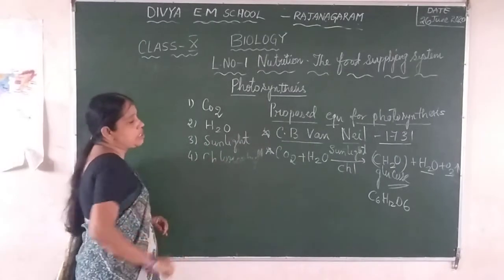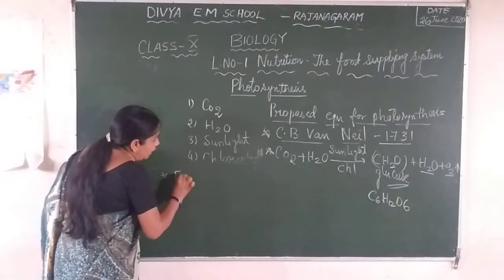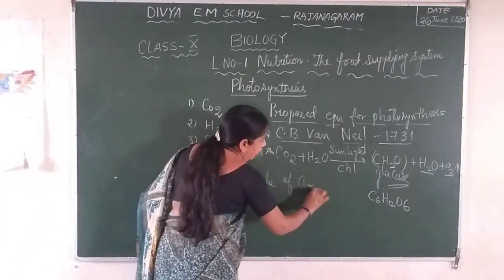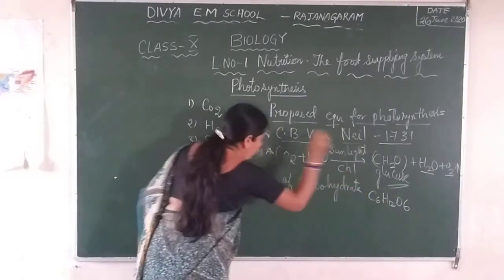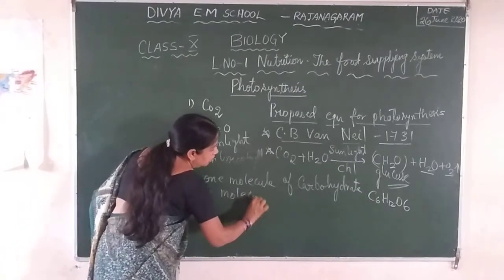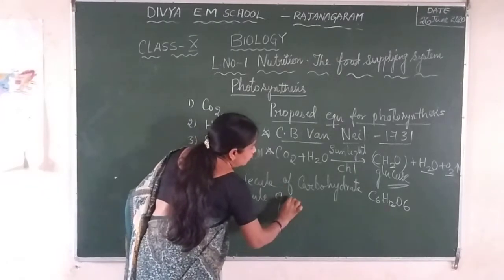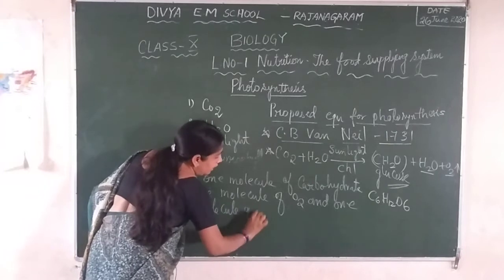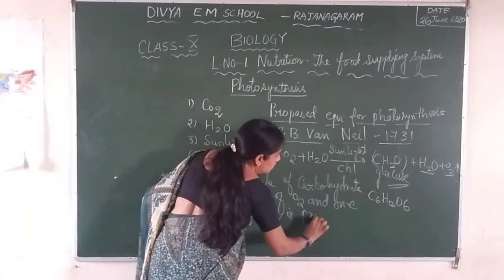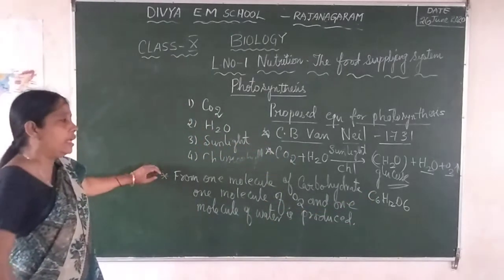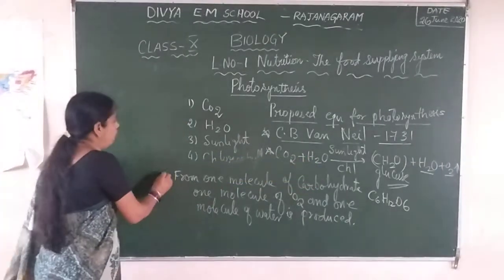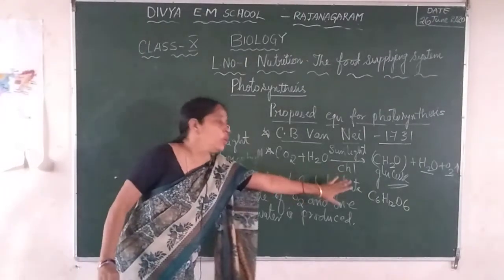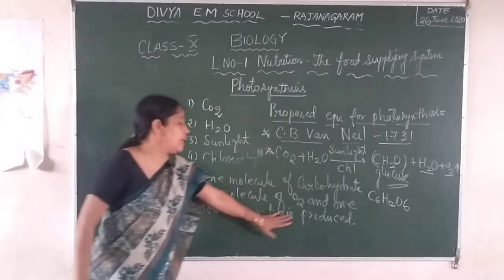So let us write what is the conclusion given by C.B. Van Neel. He has given that from one molecule of carbohydrate, created, that is glucose, 1 molecule of oxygen and 1 molecule of water is produced.